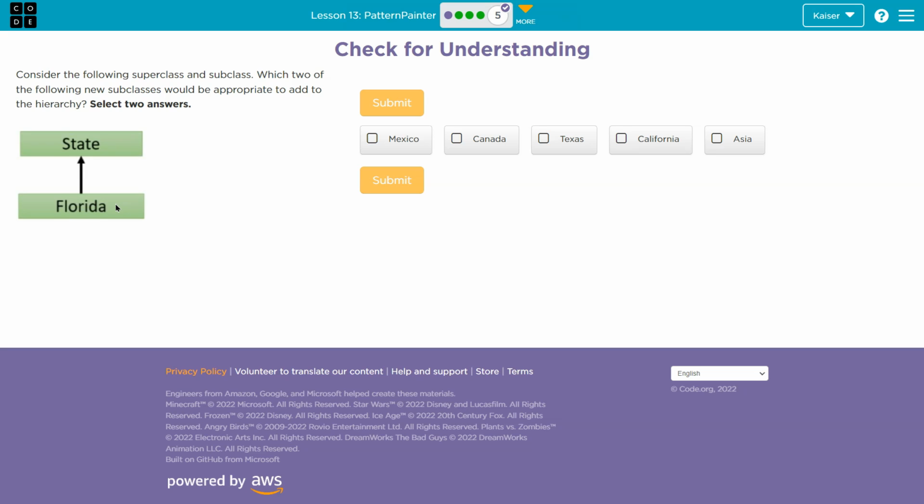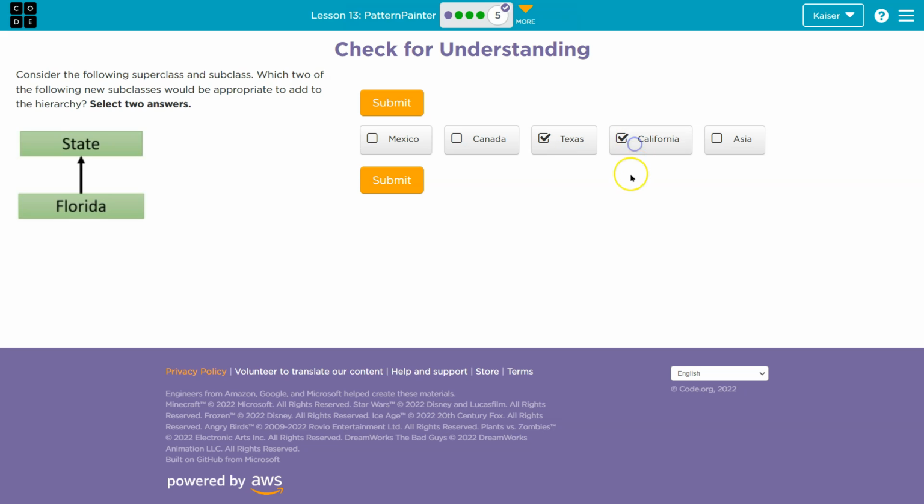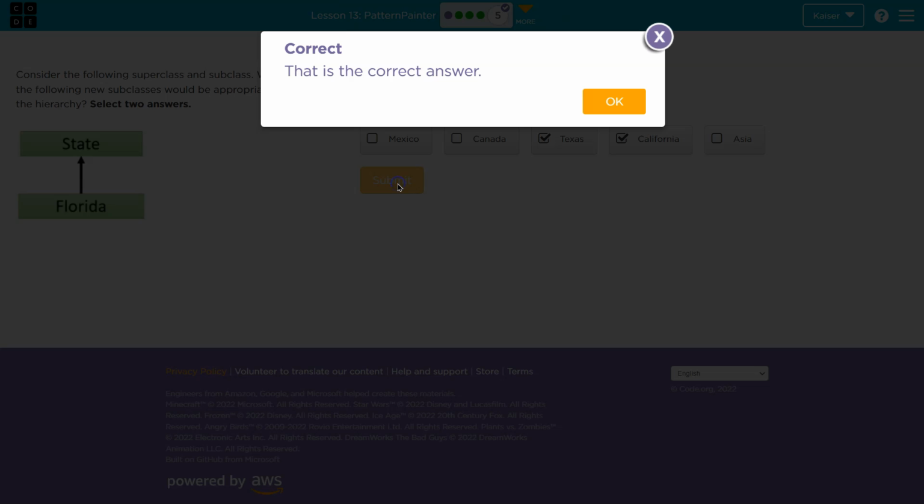So if Florida is allowed to be extended off of state, keep in mind you can extend multiple classes, right? You can have many subclasses for a single class, right? So we could have plant, and then we could have tree, flower, lily pad subclasses. If we have state and Florida, well, guess what else is a state? Pretty solid. Onward.